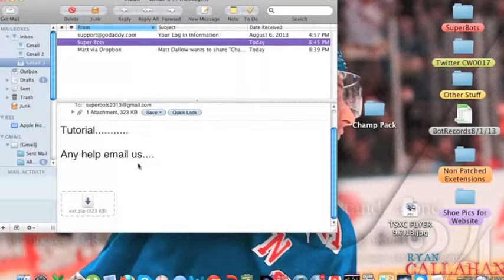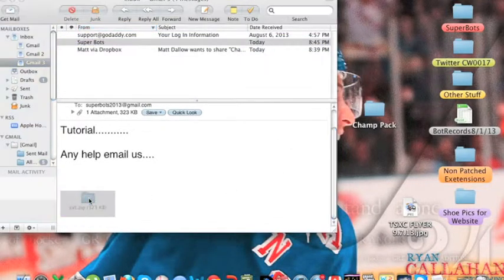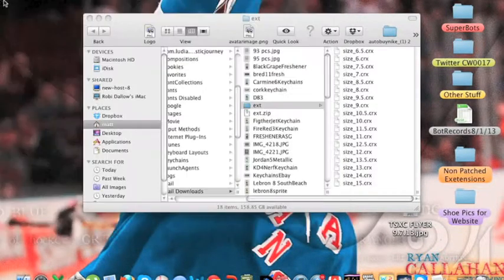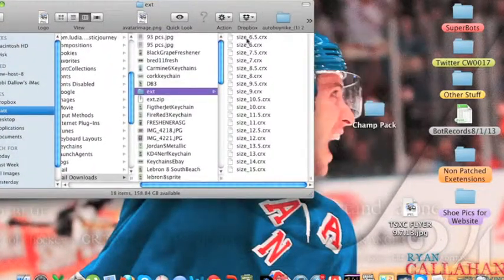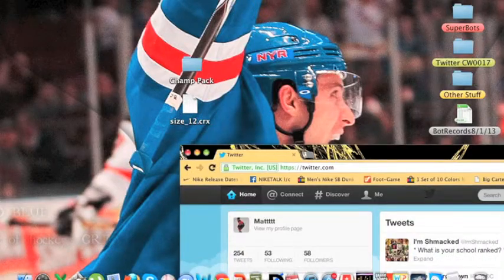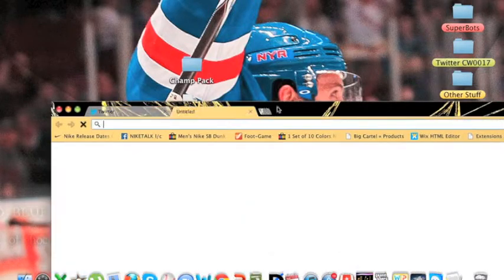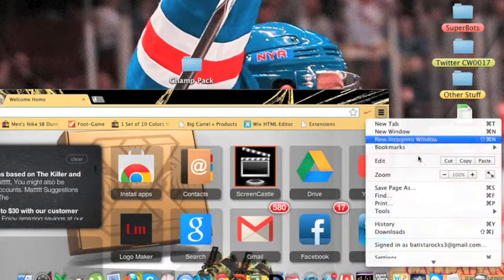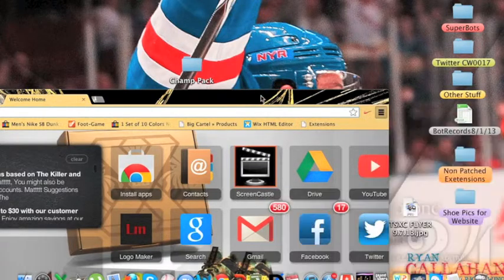The next thing you're going to do is go to this email and click the ext.zip, and then you're going to pick your size. So it's going to come up with 6.5 to 15. I'm going to say I pick a 12, drag that to my screen. So I have this on my screen and that on my screen. You're going to open Chrome, new tab, 3 lines, tools and extensions.